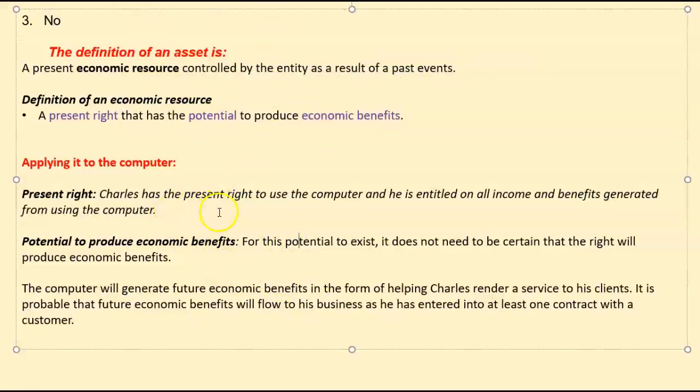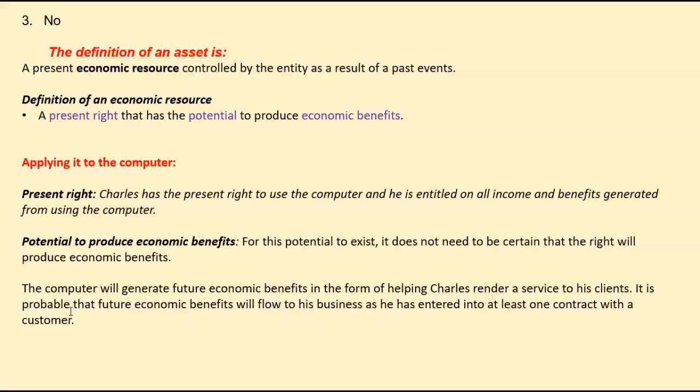Well, there is a present right. Charles has the present right to use the computer. He's entitled to all the income that the computer is going to generate for him and all the benefits associated with using the computer. Does this right of his have the potential to produce economic benefits? Well, for this potential to exist, he does not need to be certain that the right will produce economic benefits, but obviously he's going to use this computer for business purposes, so he's going to generate invoices for work that he has done with that computer.